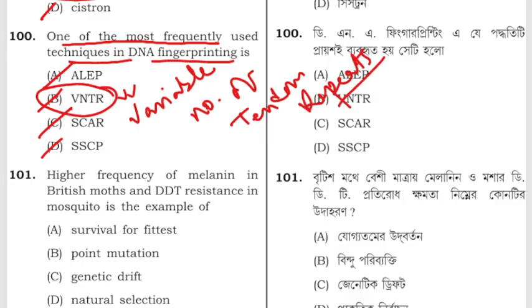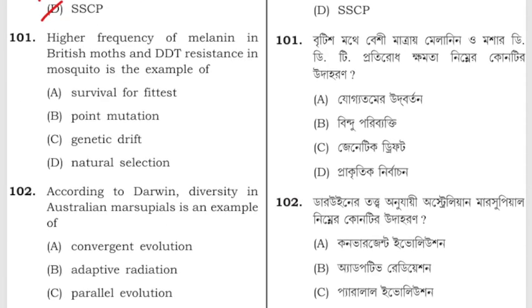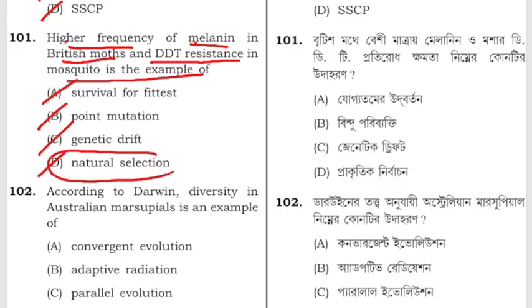Variable number of tandem repeats, VNTR. High frequency of melanin in British moth and DDT resistance in mosquito is an example of survival of the fittest, point mutation, genetic drift, or natural selection. The correct answer is natural selection.